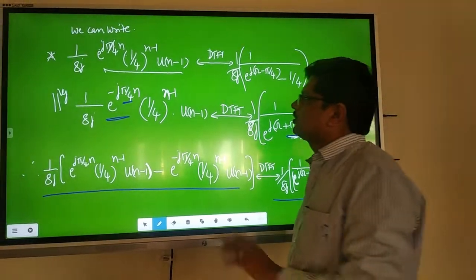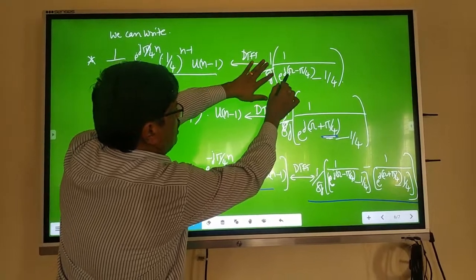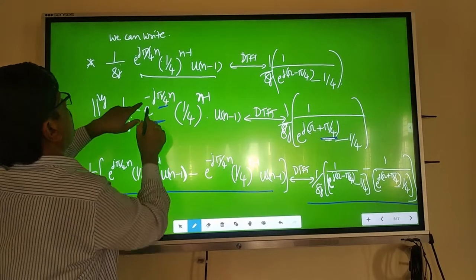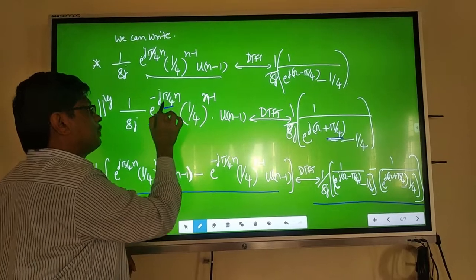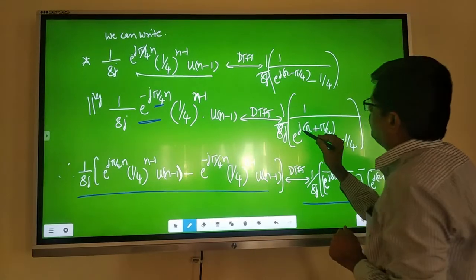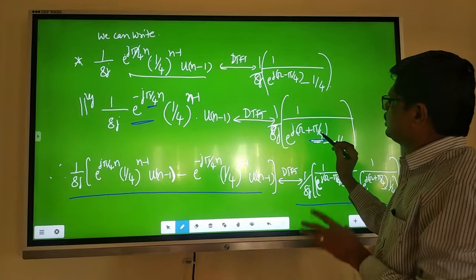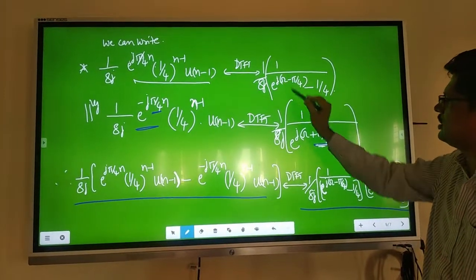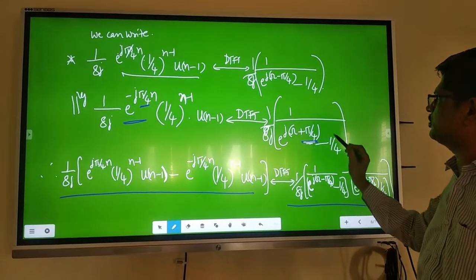See this property now: for e power plus j beta n, it is e power j omega minus beta. Here it is e power minus j pi by 4 n, that means beta is minus pi by 4. Then according to that property, 1 by e power j omega minus of minus pi by 4, and minus of minus pi by 4 is plus pi by 4. Therefore I am writing 1 by 8j, with only one change: e power j omega plus pi by 4 minus 1 by 4.